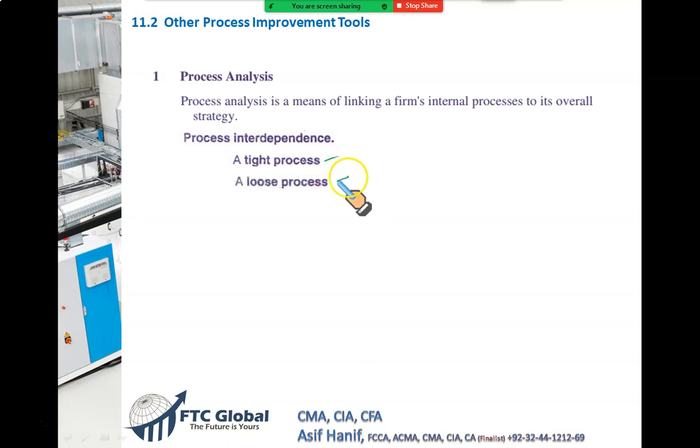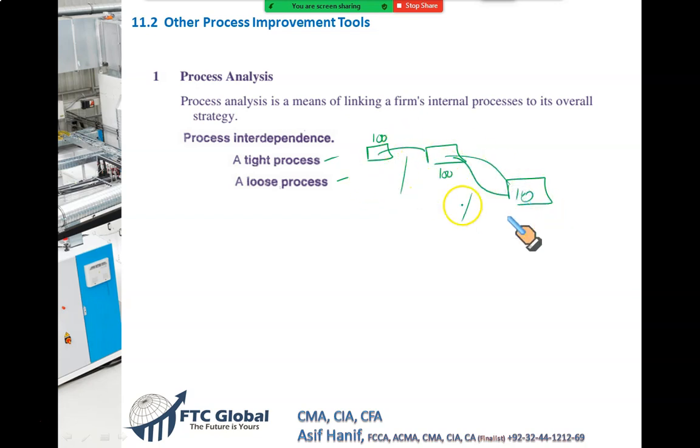What's the difference? In a tight process, we have very little leverage. Whatever is produced by one department, the whole of it is to be delivered to the next department. Whatever is then finalized in this department, the whole of it is to be delivered to the next. So there is no leverage for wastage. The input of one department is the output of another, and this goes on and on.